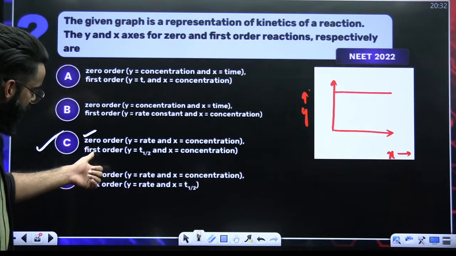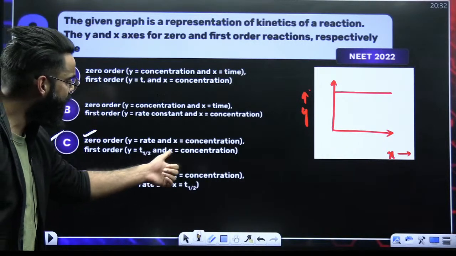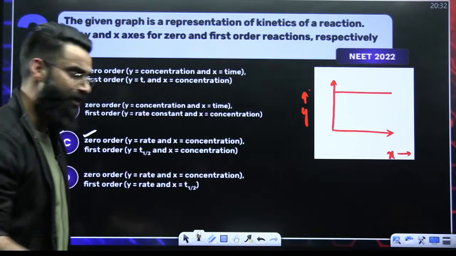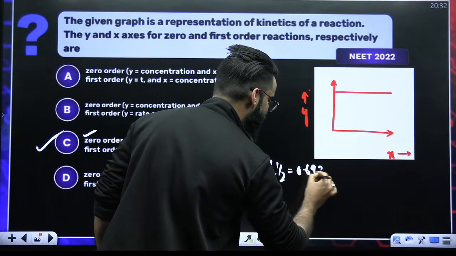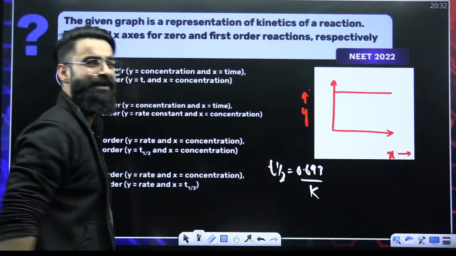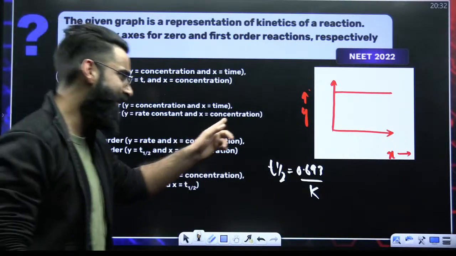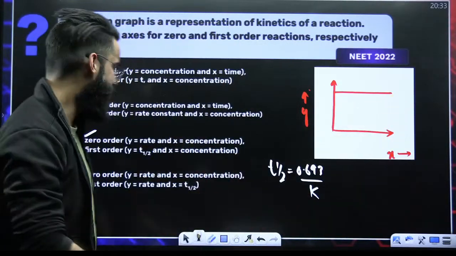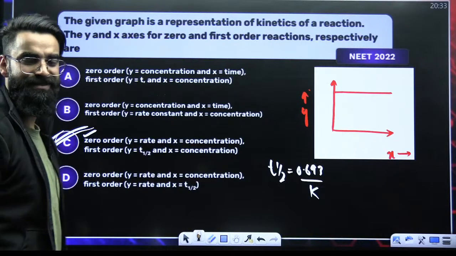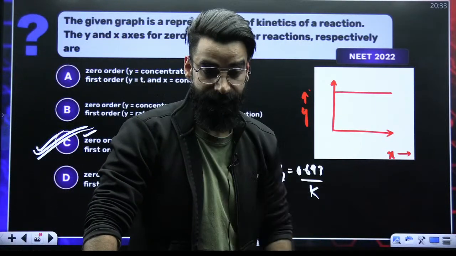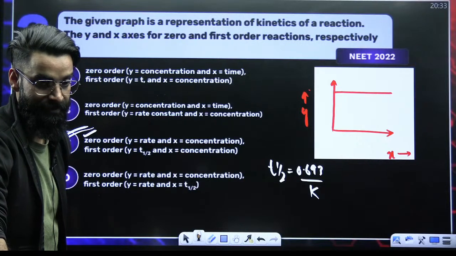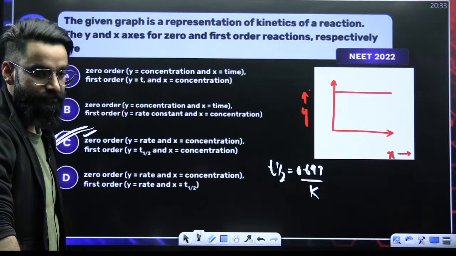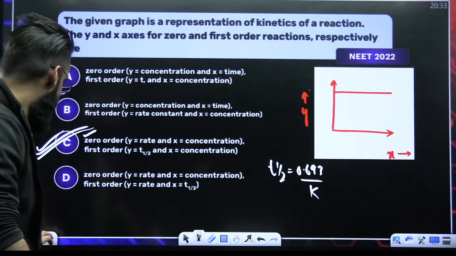Second part, in case of first order, T half and concentration. You know, in case of first order, T half is nothing but 0.693 divided by K. So T half is again independent of the concentration of reactant. So again a straight line, right? So directly your question is done and dusted. It's option C, which is going to be the correct one. I believe you got to know how we solve these sort of questions. I believe it's clear to everyone.